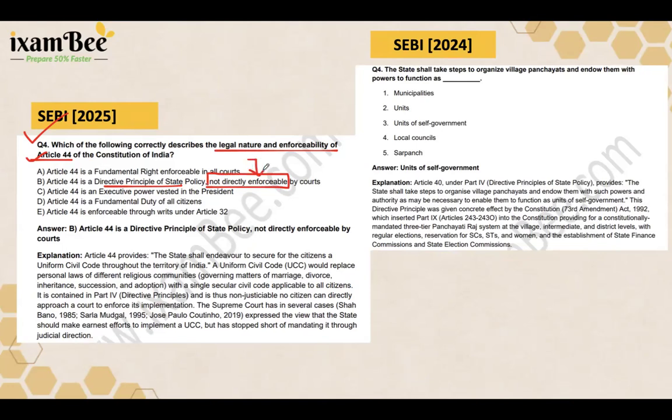Another example was a fill in the blank question. It asked that the village panchayats should function as, and the correct answer was units of self-government, right? So this comes directly from your Article 40, right? So if you have read the Bare Act properly, you can solve these questions instantly.